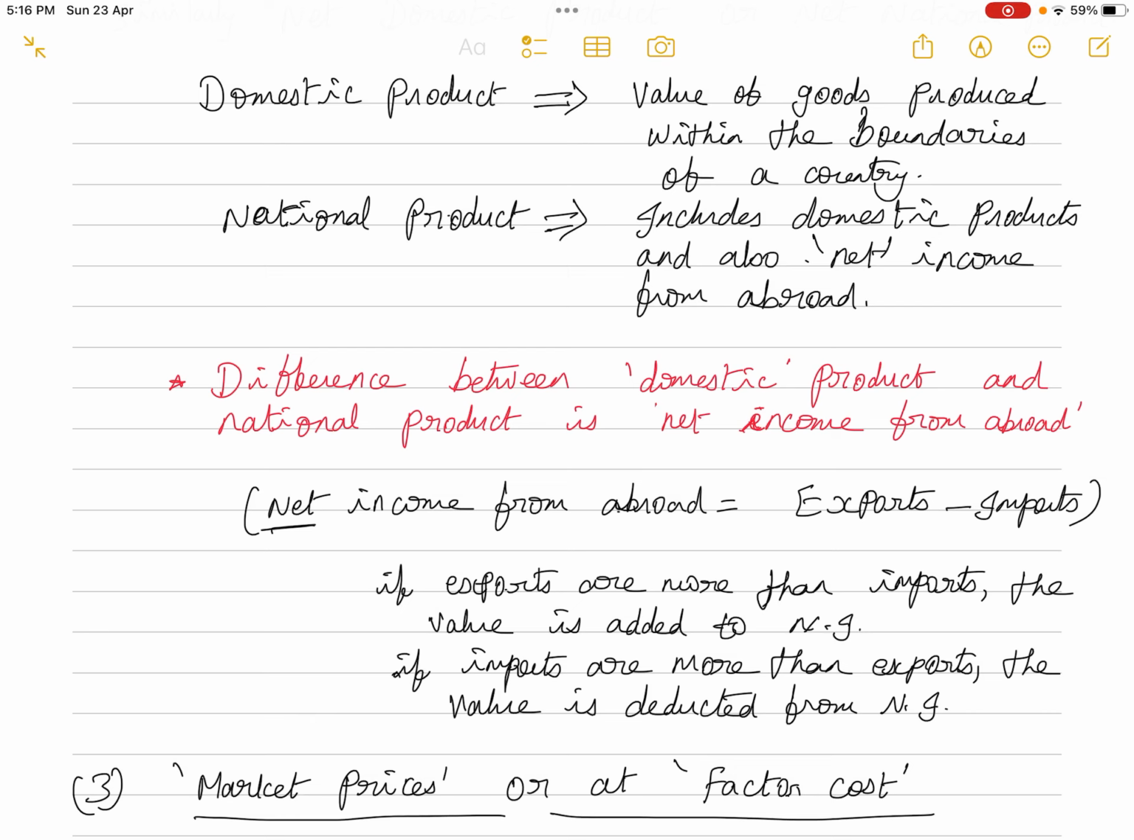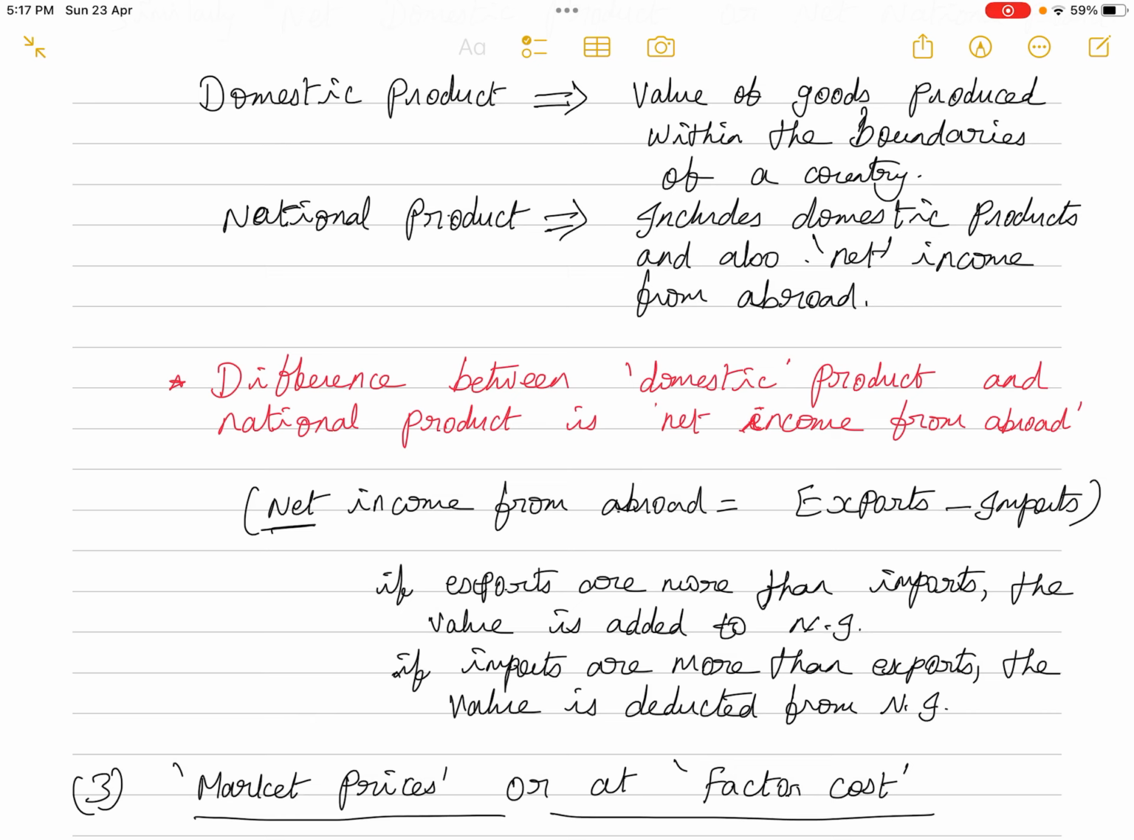So the second point you have to note down is the difference between domestic product and national product is the net income from abroad. So if you deduct the net income from abroad, then we will arrive at the domestic product. Or if you add the net income from abroad to the domestic product, we will arrive at the national product. So it can be from gross domestic product to gross national product, or net domestic product to net national product. So remember, the difference between gross product and net product is the depreciation. The difference between domestic product and national product is net income from abroad.